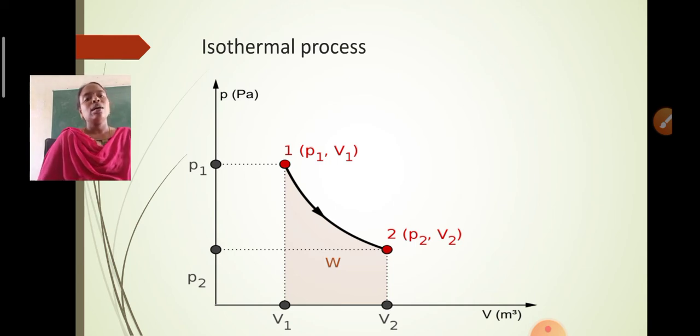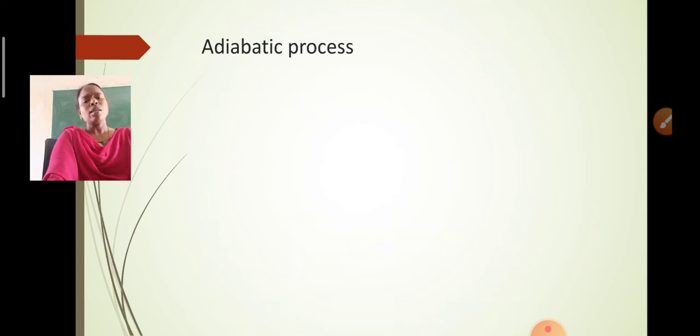So with this we can observe the isothermal process, wherever the temperature remains constant between the two states. Then we are moving on to the next process, that is the adiabatic process. We all know what an adiabatic process is: a process in which there exists no transfer of heat energy from one system to the other system here.